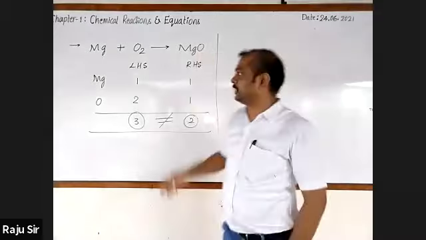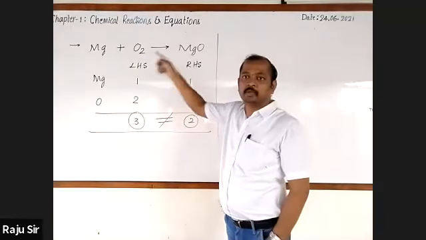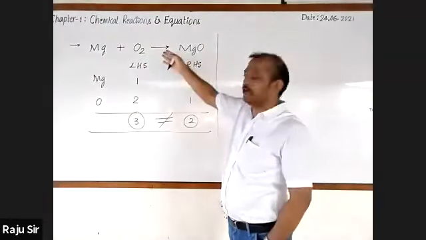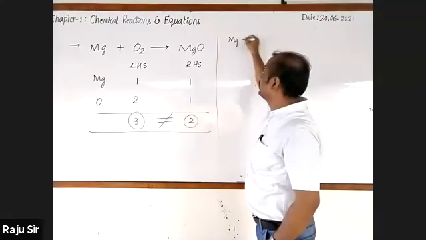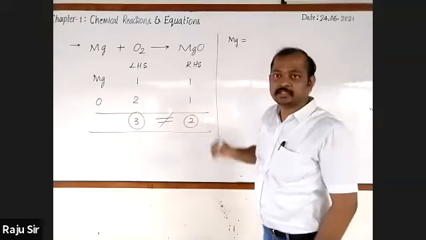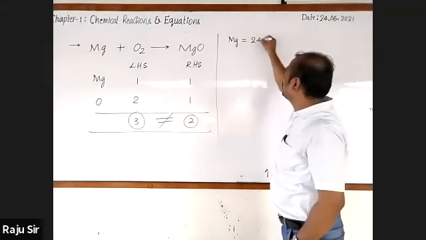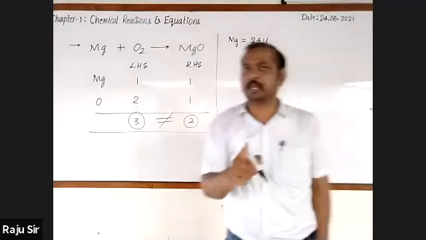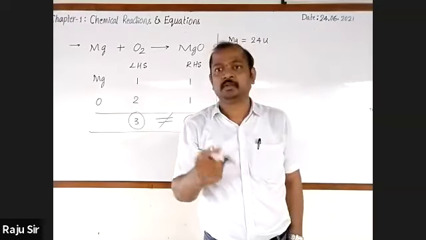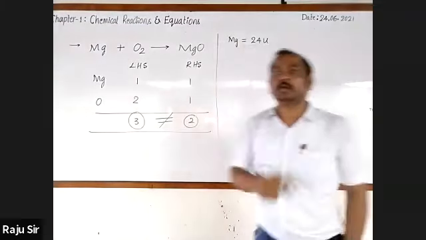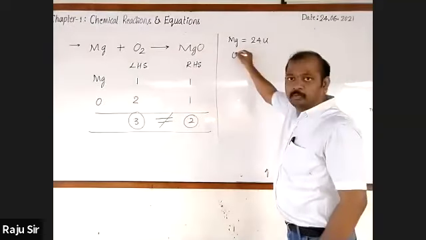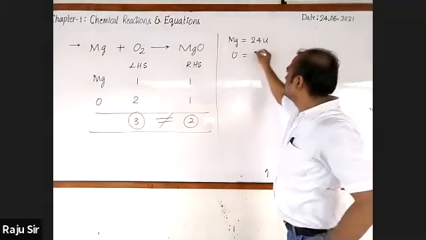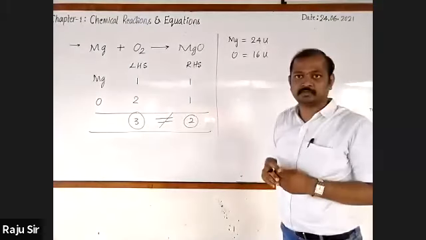You are also familiar with the atomic mass of magnesium as well as oxygen. What is the atomic mass of magnesium? It is 24 unified mass. You all remember? Then what is it about oxygen? Atomic mass of oxygen is 16 unified mass.